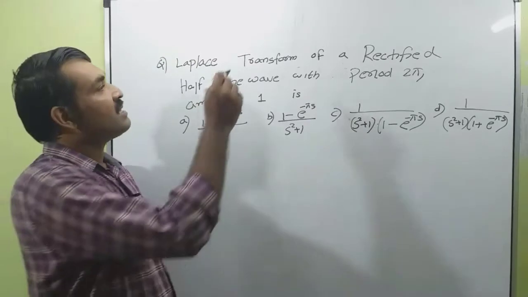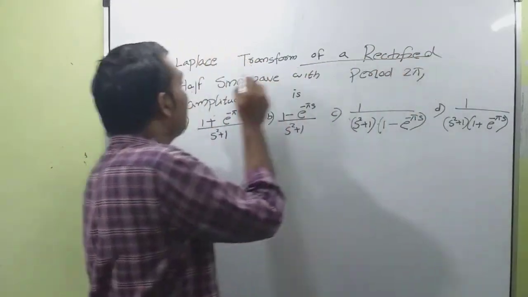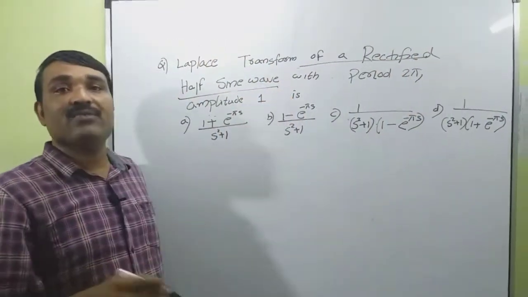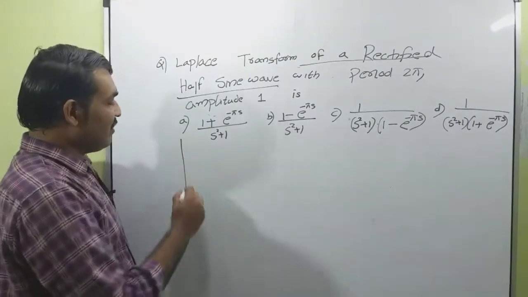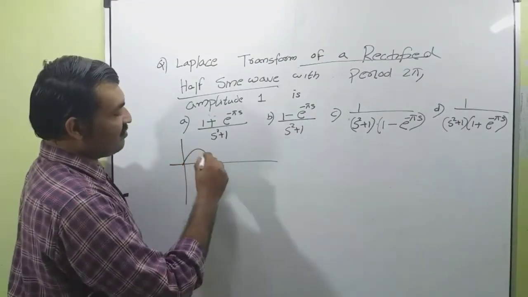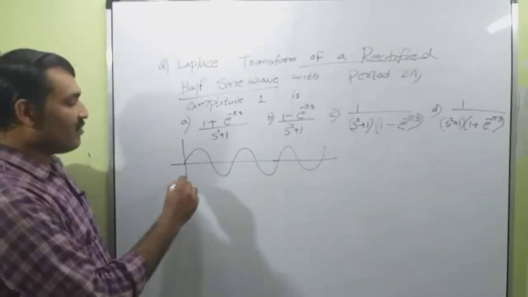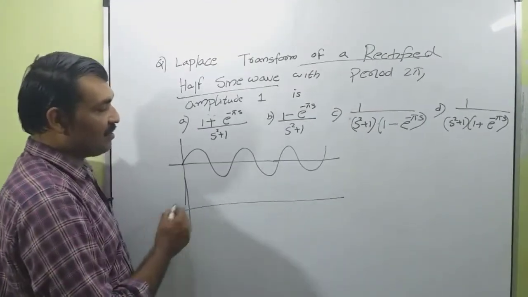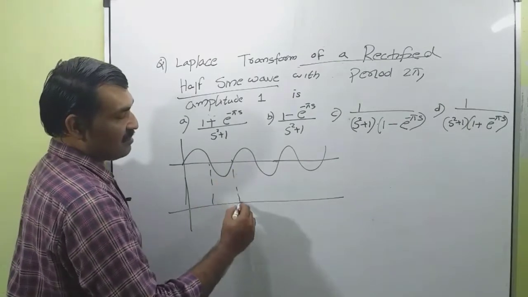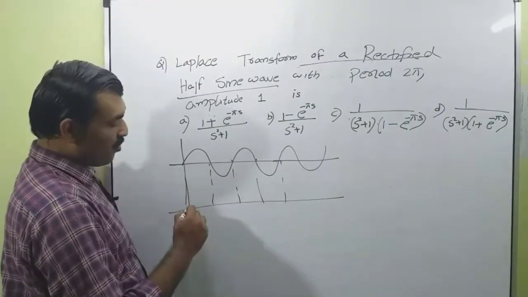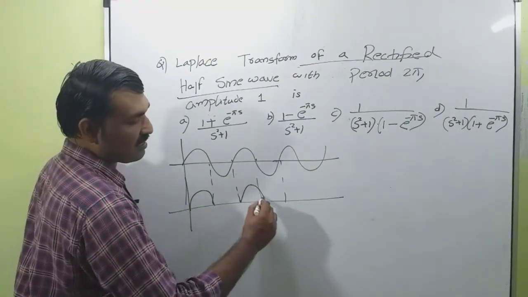Now our question is the Laplace transform of a rectified half sine wave. That means we have a sine wave like this. So the rectified sine wave can be drawn as containing only the positive half cycle.